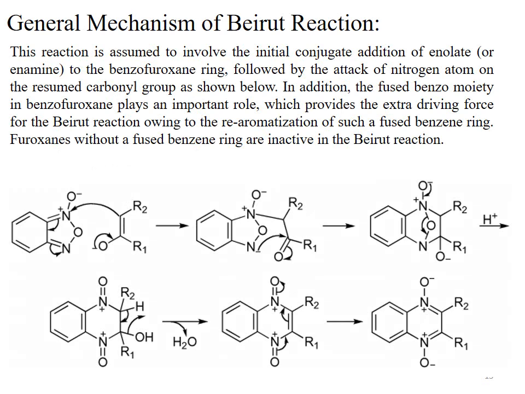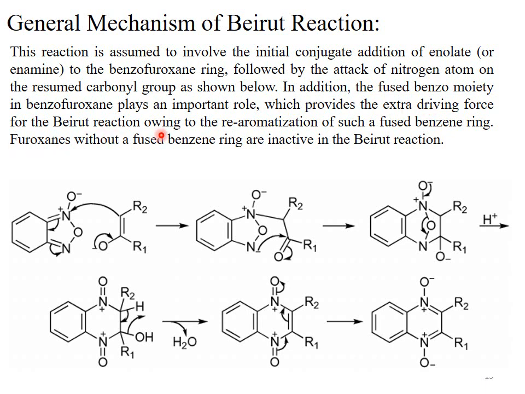This slide describes the general mechanism of the Beirut reaction. This reaction is assumed to involve the initial conjugate addition of the enolate, or it may be the enamine, to the benzofurazan ring, followed by the attack of the nitrogen atom of the benzofurazan system on the resumed carbonyl group as shown below.